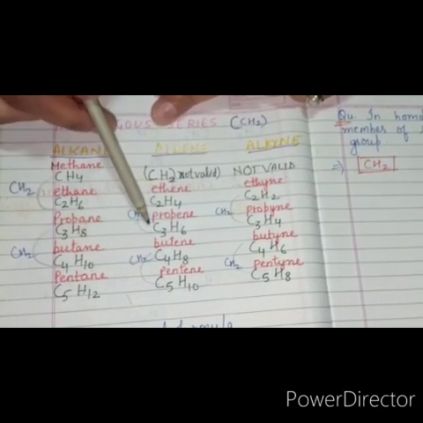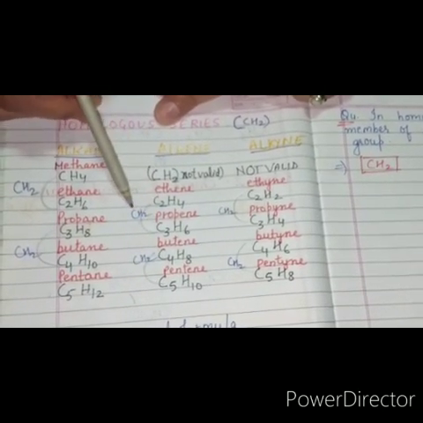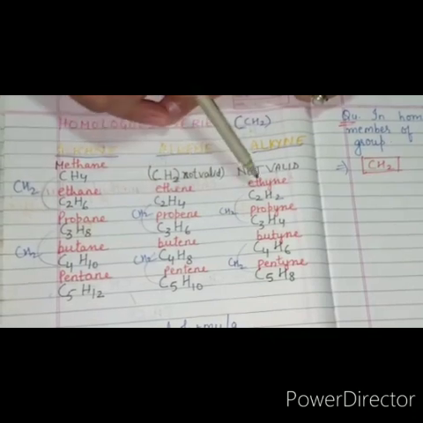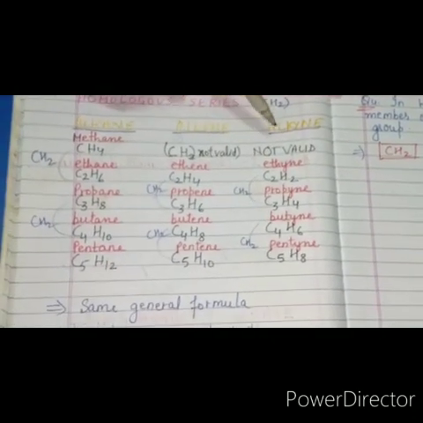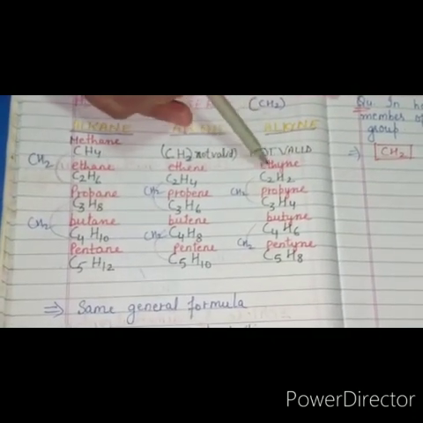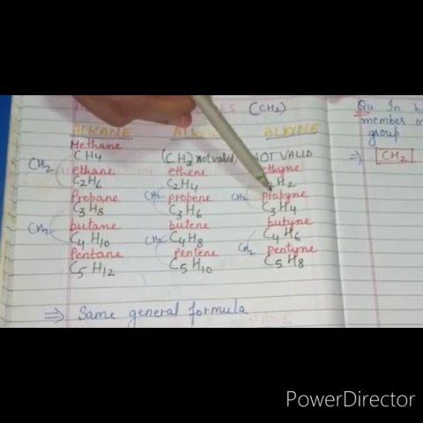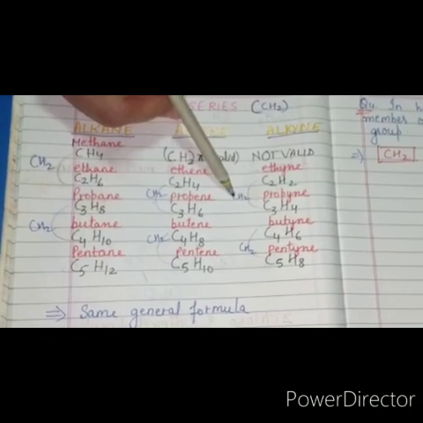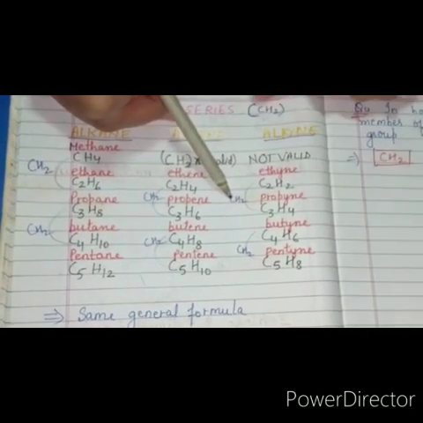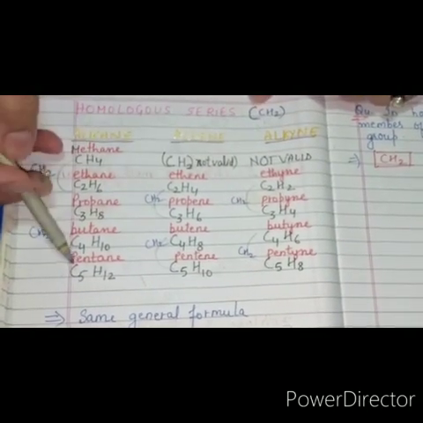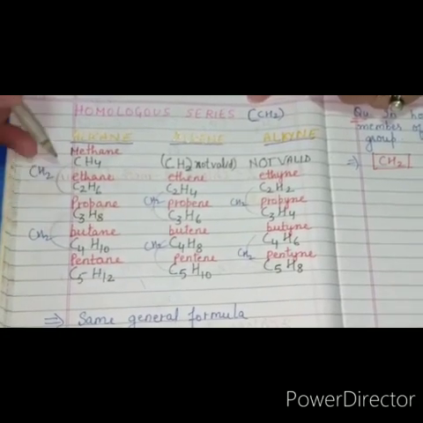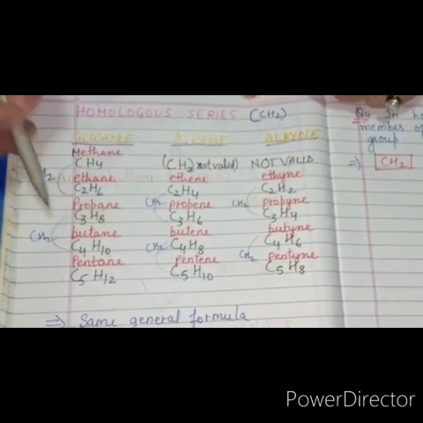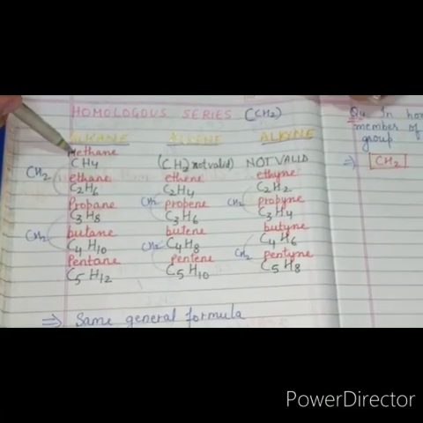Here also it follows the same pattern, with C2, C3 and H4, H6 differing by H2. In the alkyne group also, the first member is not valid, the second is C2H2, then C3H4, and again the difference is CH2. So a homologous series means the members of a family follow this pattern and differ by a CH2 group, then that series is said to be a homologous series.